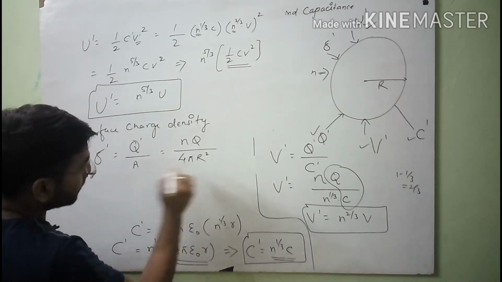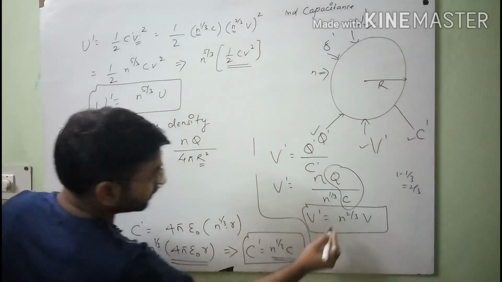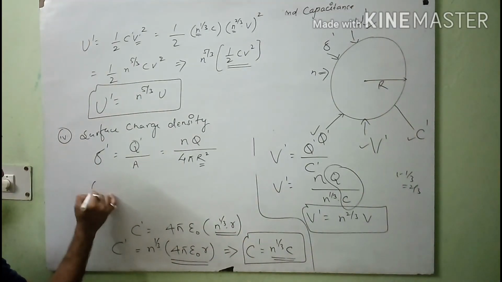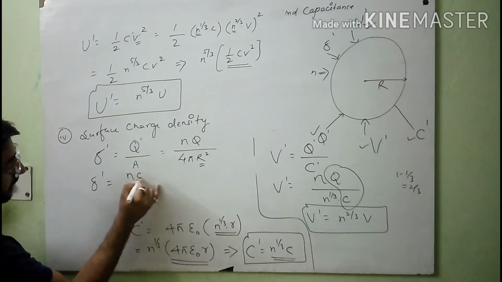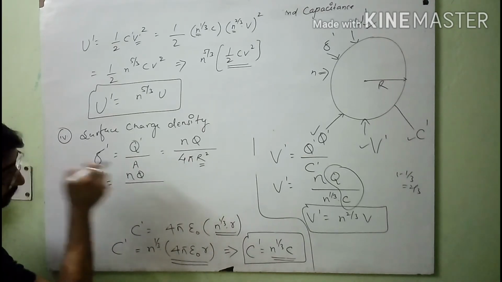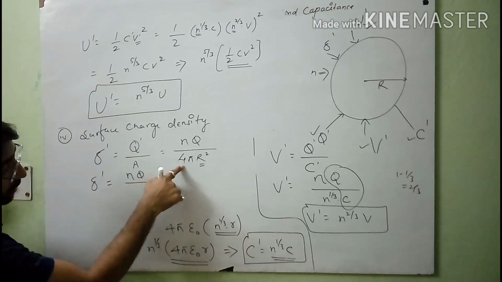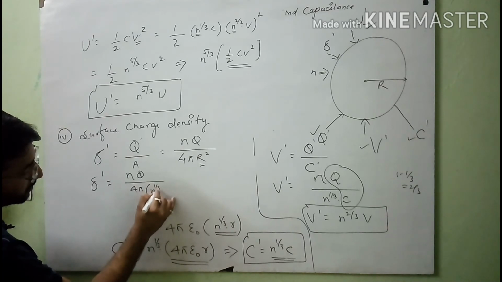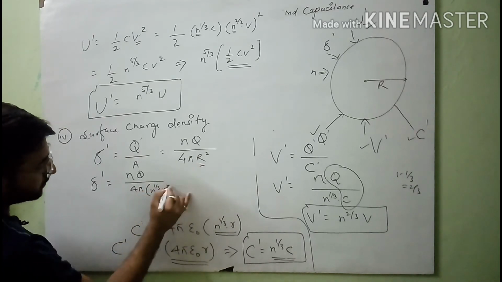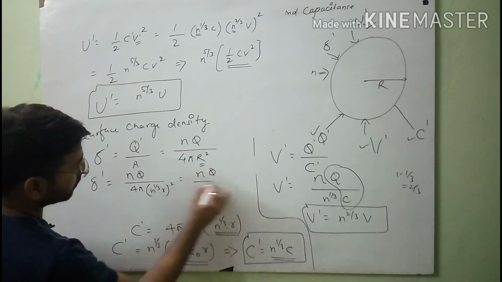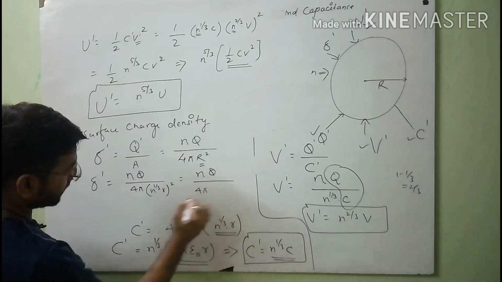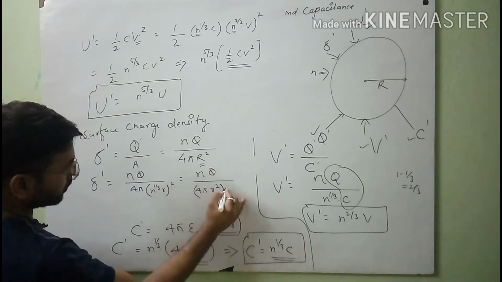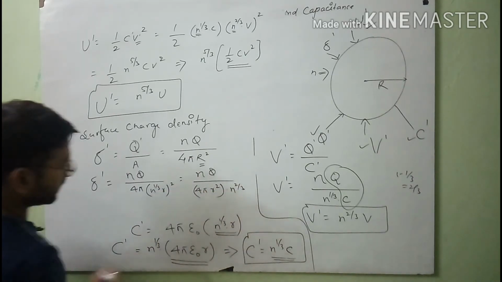You know the value of R in terms of small r. So finally you will get nq over 4 pi, and in place of R you will substitute n raised to the power 1 by 3 of r square, and you will get nq over 4 pi r square into n raised to the power 2 by 3.